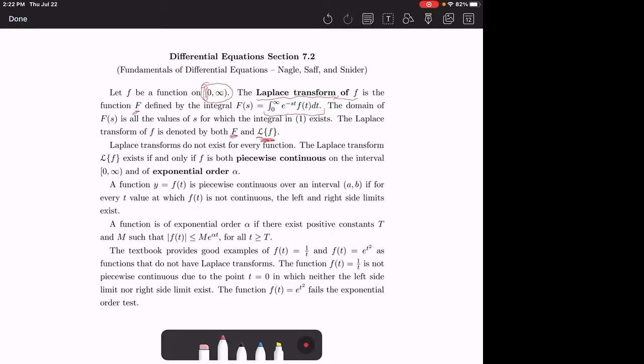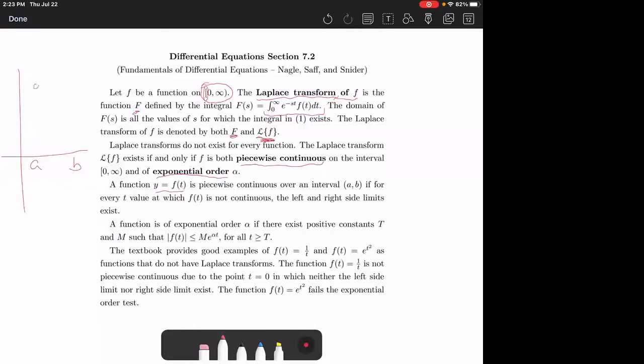Laplace transforms do not exist for every function. The Laplace transform exists only if the original function is both piecewise continuous and of exponential order. And we'll go over those definitions. A function y equals f of t is piecewise continuous over an interval a to b. So we'll start drawing here. We've got an a and a b, and we're looking at the function from a to b, if for every t value at which f of t is not continuous, the left and right side limits exist.